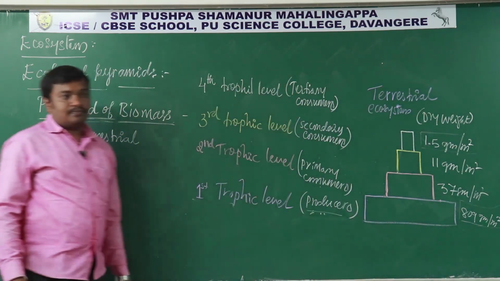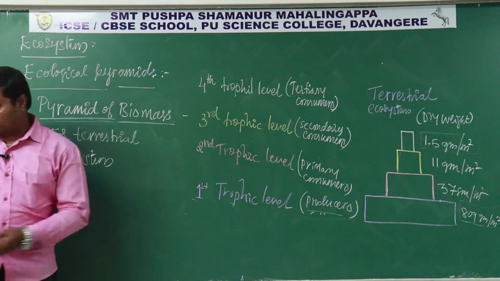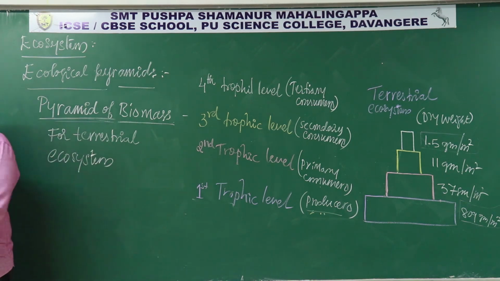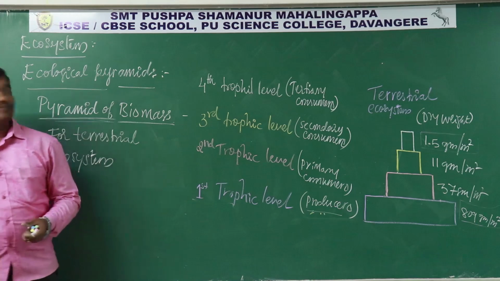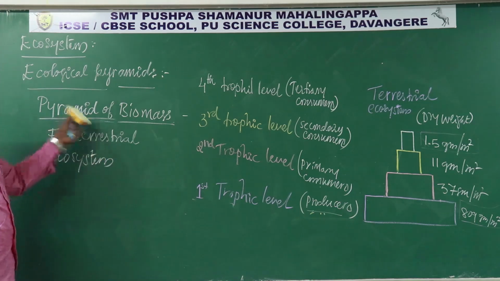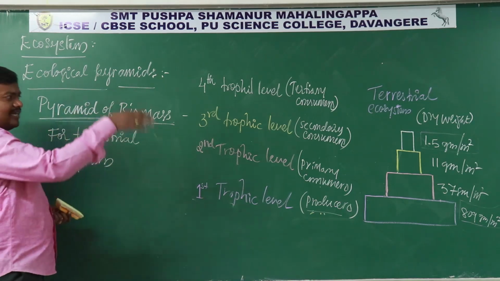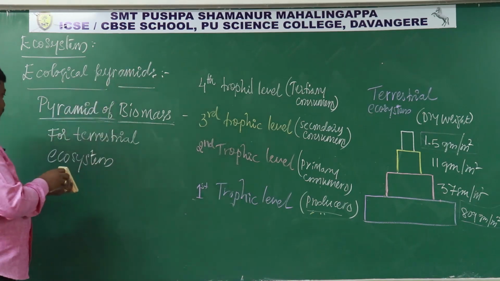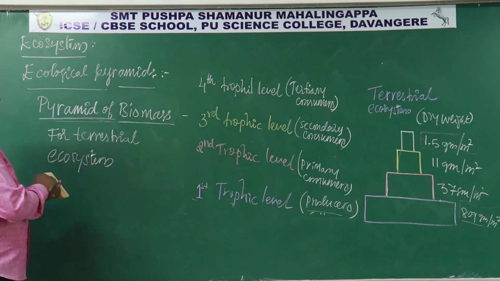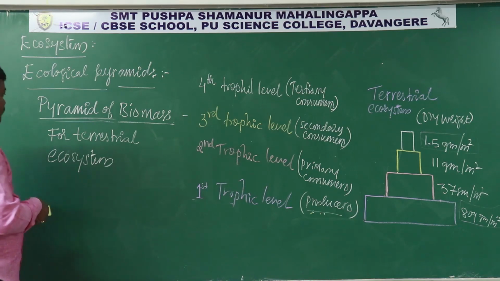Terrestrial ecosystem. Okay, yeah. And one more interesting thing with respect to this pyramid of biomass. Okay, so in most of the cases it is upright only. For terrestrial ecosystem, pyramid of biomass is upright.